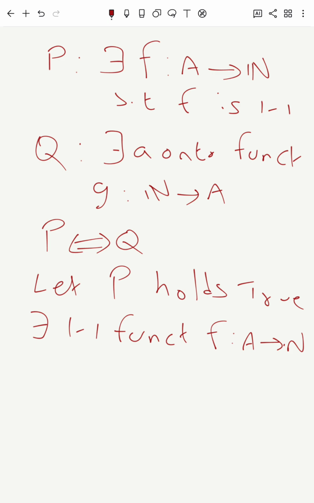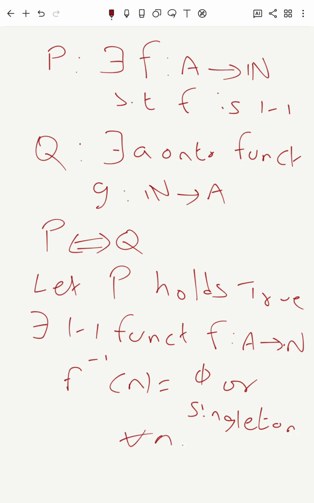So clearly, because f is a 1-1 function, what we know is that f inverse of any natural number n is either an empty set or a singleton set. This is true for all n. See, f may not be onto, but f is 1-1.